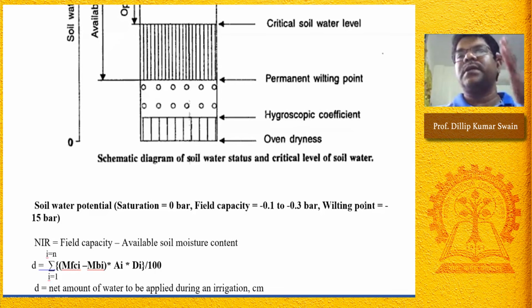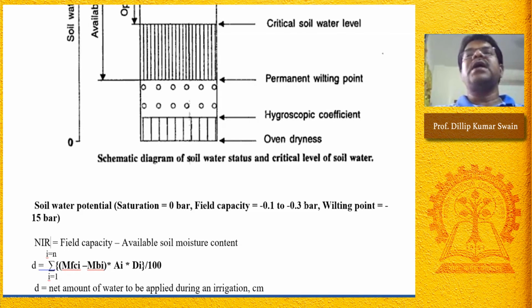Are you getting it? Yes, sir, I got it. Yeah, if you are drying, then the water content decreases. Here the water content is maximum, water potential is 0. Then as you go on drying, the water content decreases. That means the soil holds with greater and greater force. That means you have to exert that much force. At field capacity, the water potential is minus 0.1 to 0.3 bar, minus 10 to 30 kilopascal.